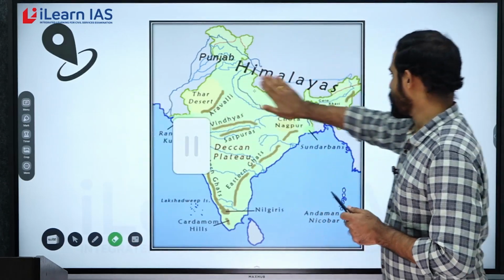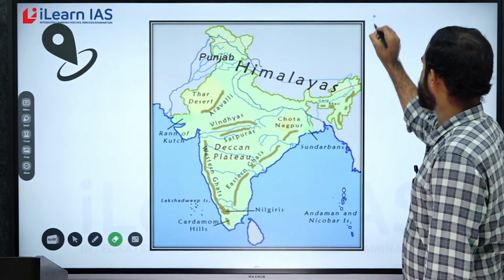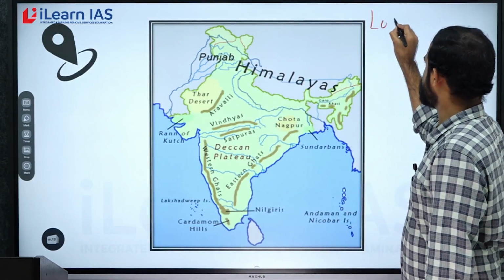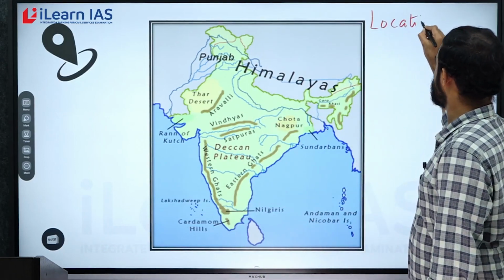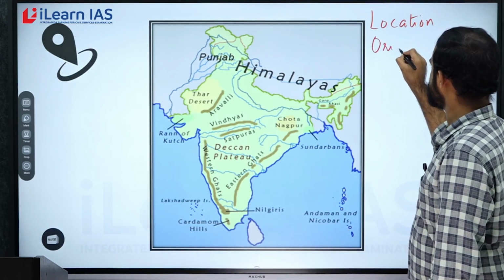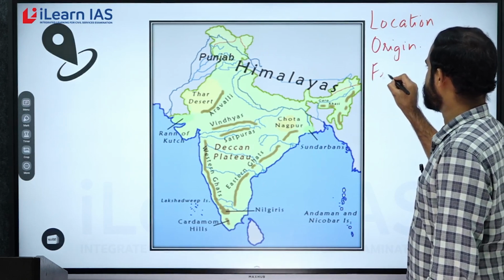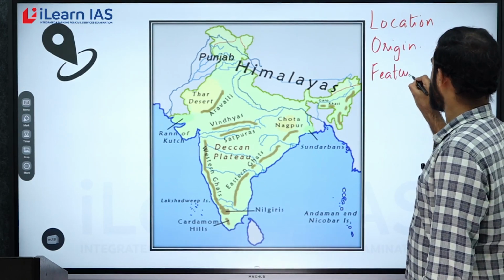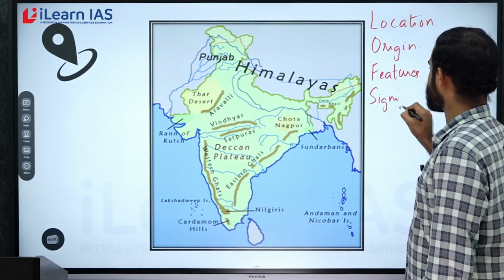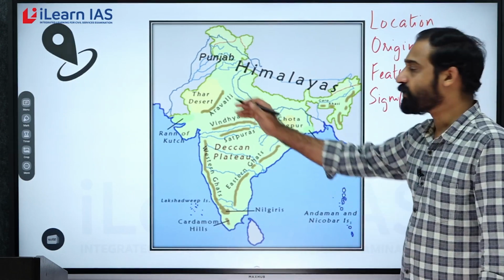One is we will be looking at the location. Then we will be looking at its origin, then its important features, and lastly we will be looking at the significance of this particular mountain range. Okay, let us start with the location.